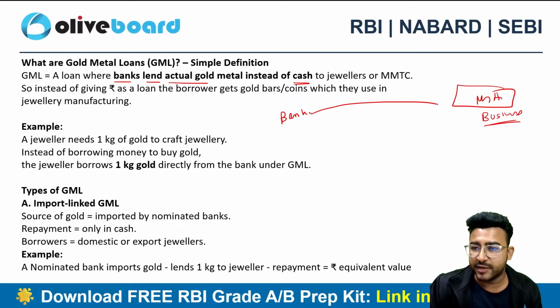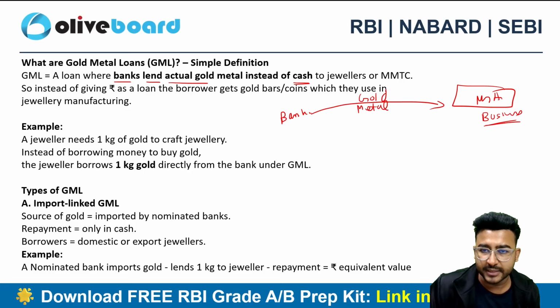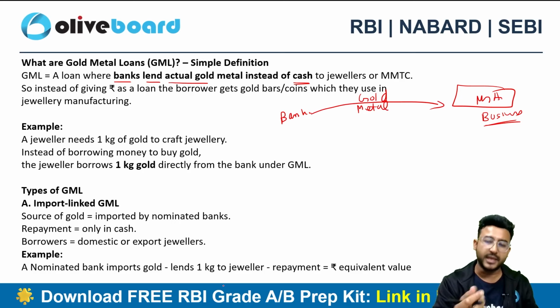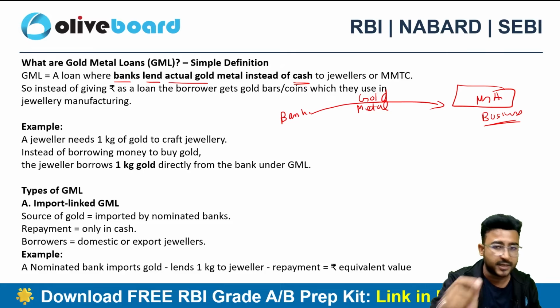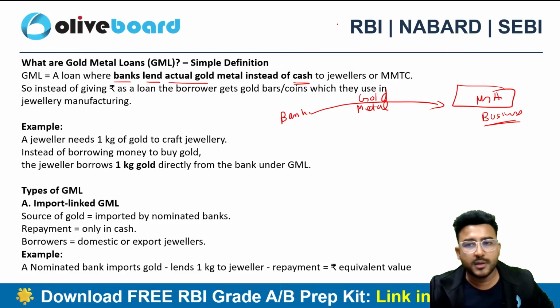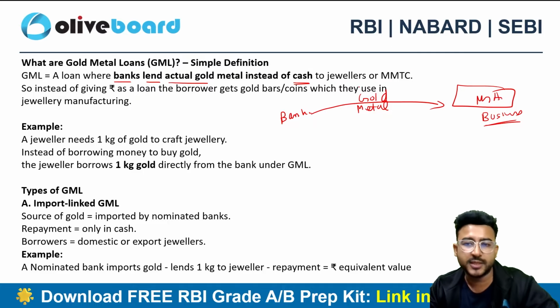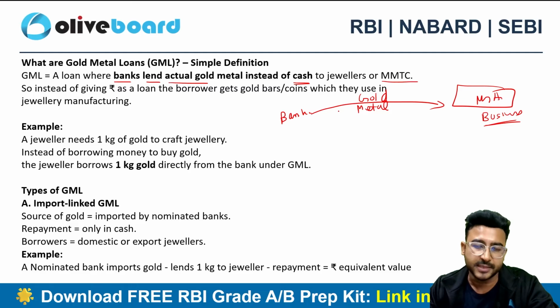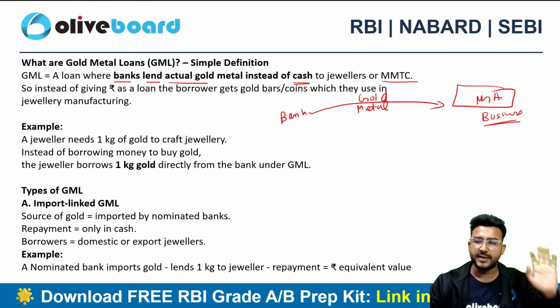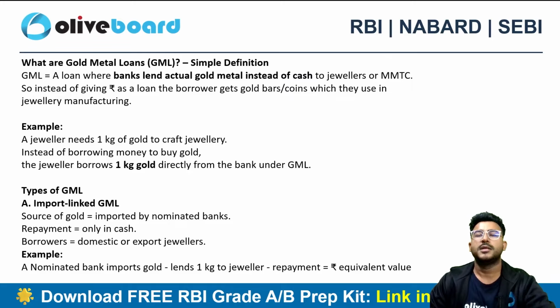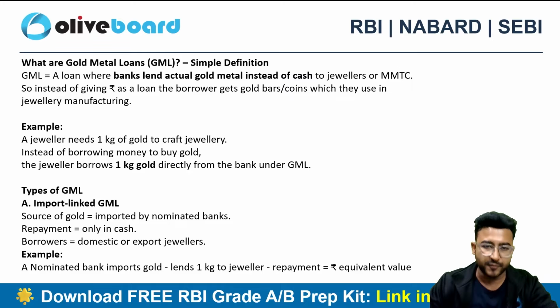The bank has given a loan to Mr. A actually in the form of gold metal rather than cash. So I'm not giving a loan in cash, I'm giving a loan in physical gold metal, right? I'm offering that to a businessman involved in the jewelry business or to the MMTC. What is MMTC? Later on we can discuss that. So here I am offering the loans in the form of gold, right?